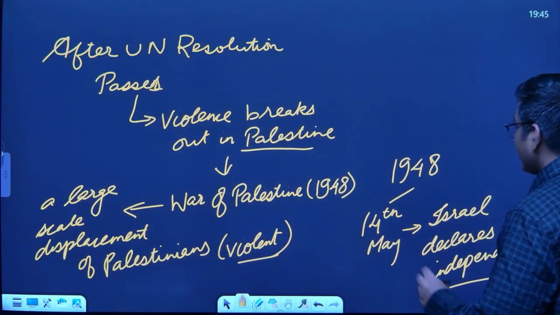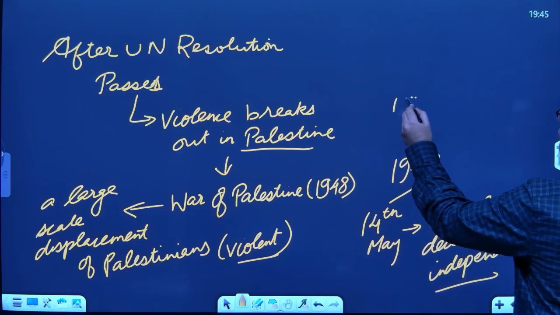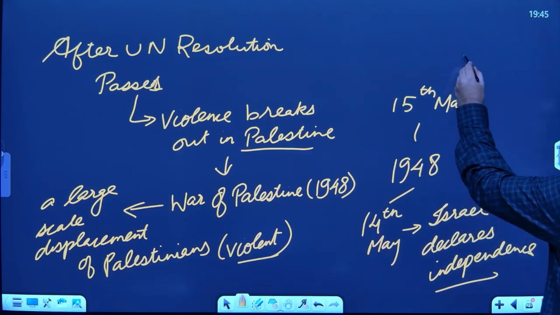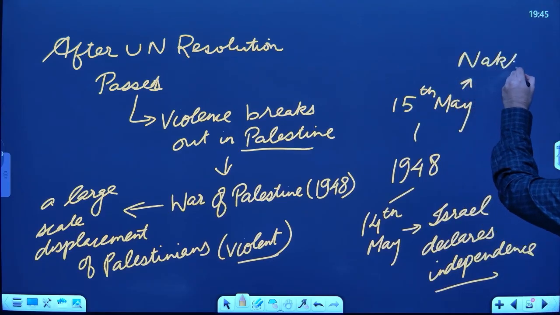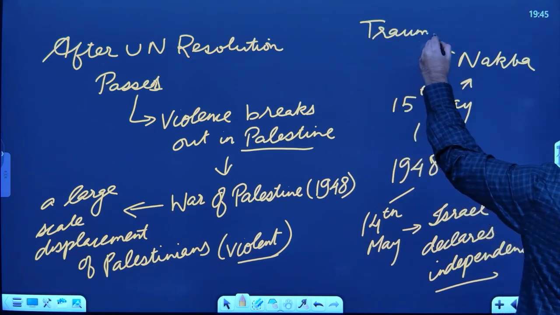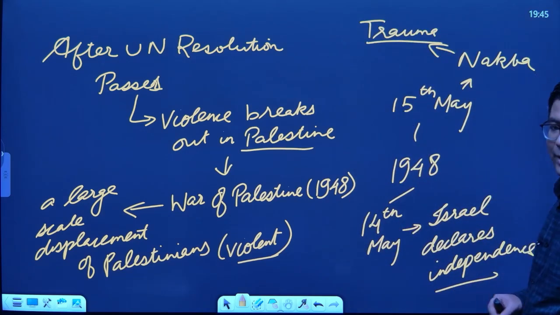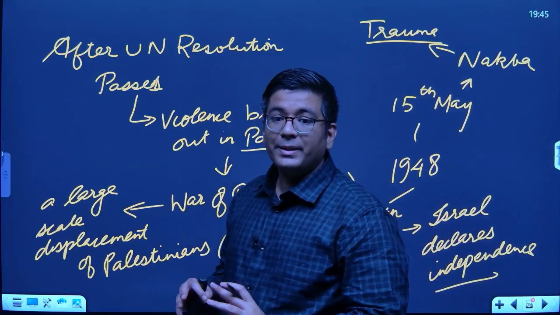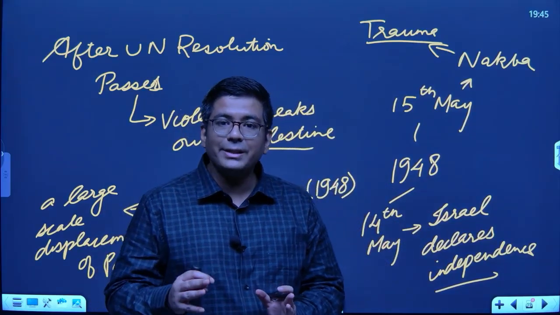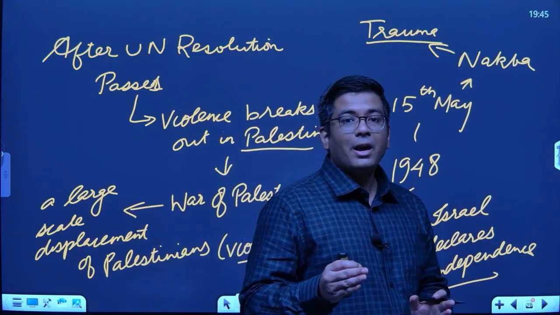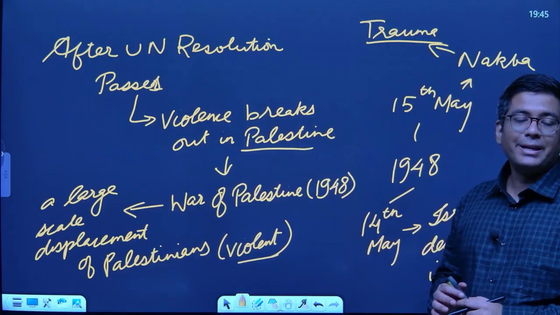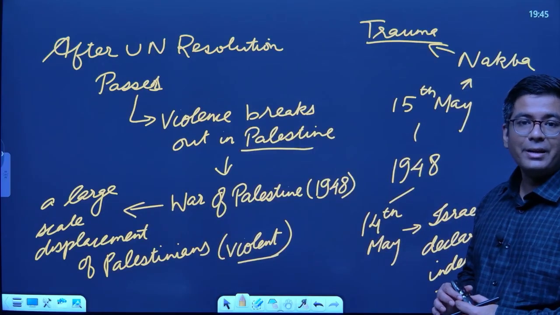And subsequently, in the same year 1948, on 15th of May, this is something that is observed by the Palestinians as something called Nakba, which means trauma. Okay, so Nakba or trauma is basically the remembrance of all the displacement, all the atrocities that the Palestinians had to bear between the UN partition plan and this particular declaration of Israel as an independent country.